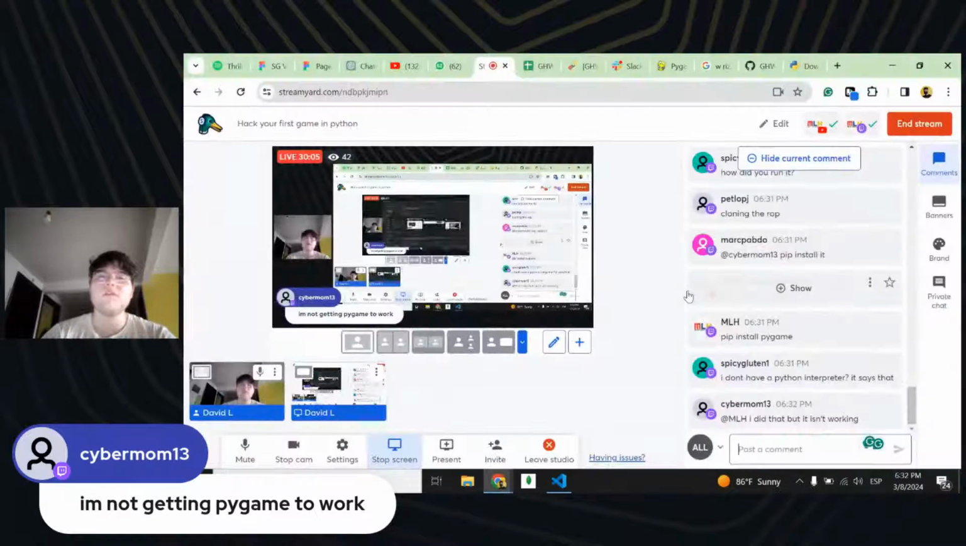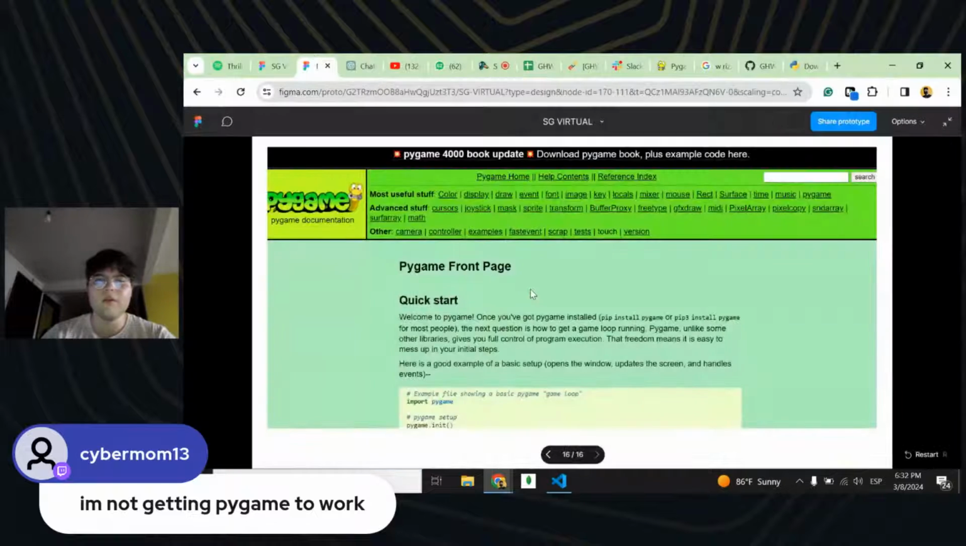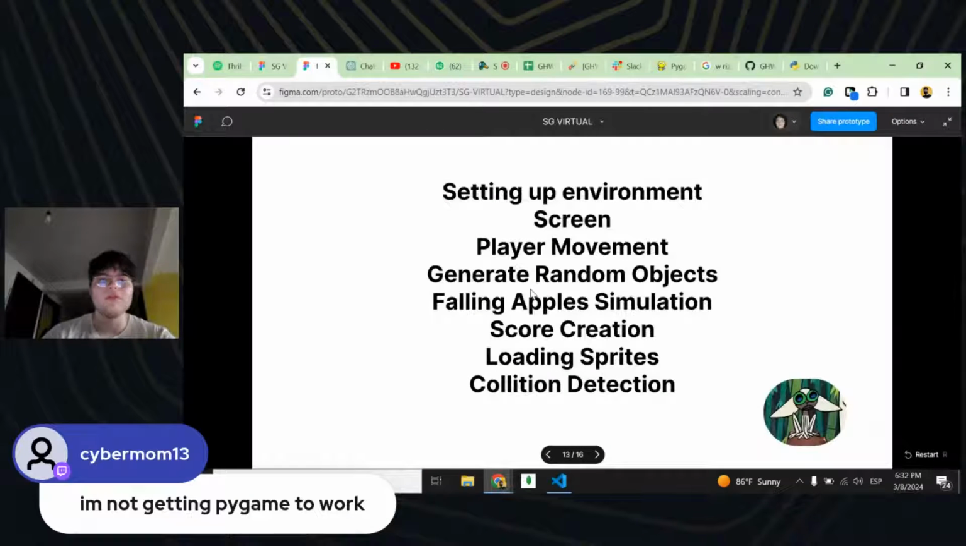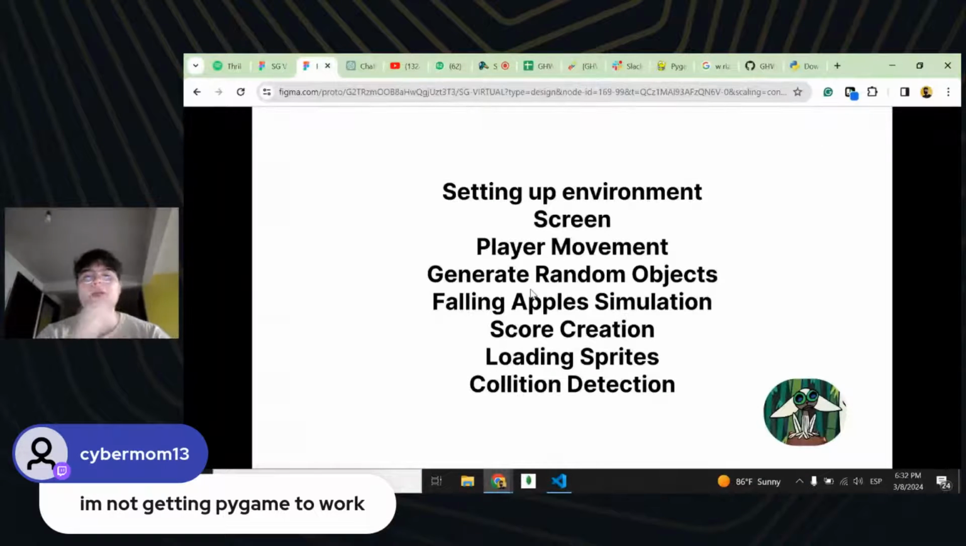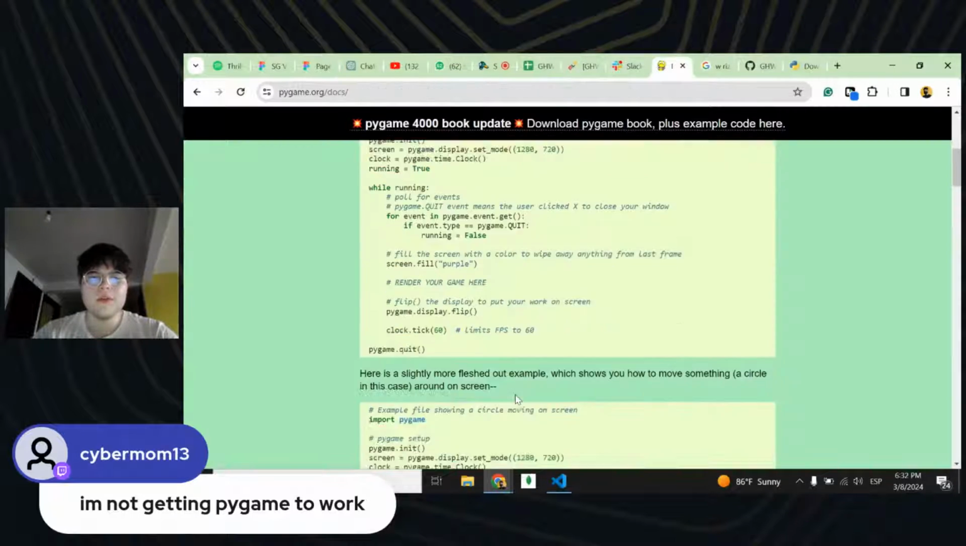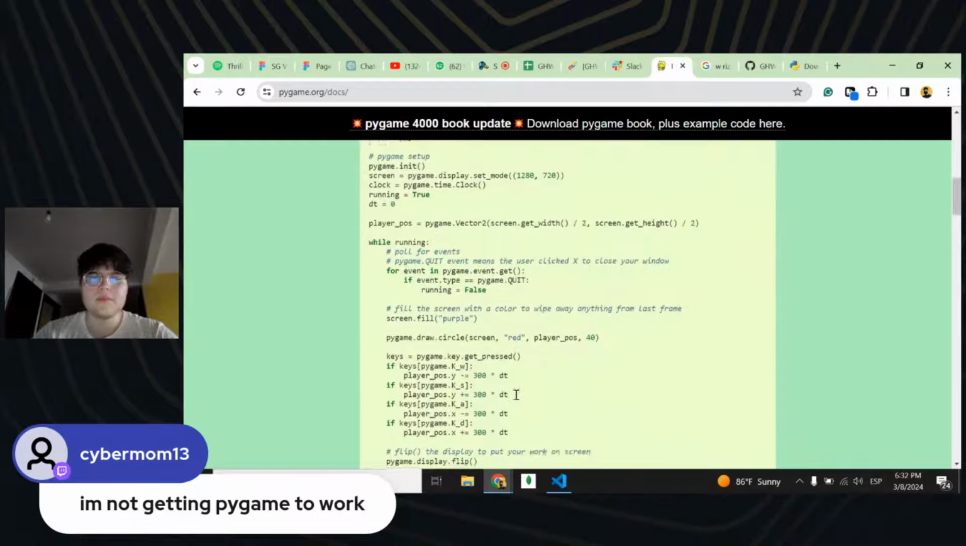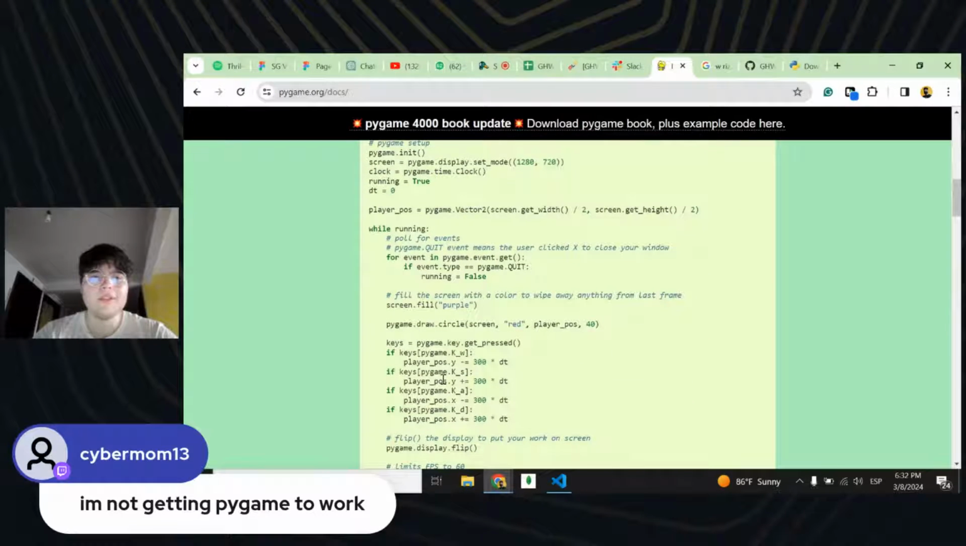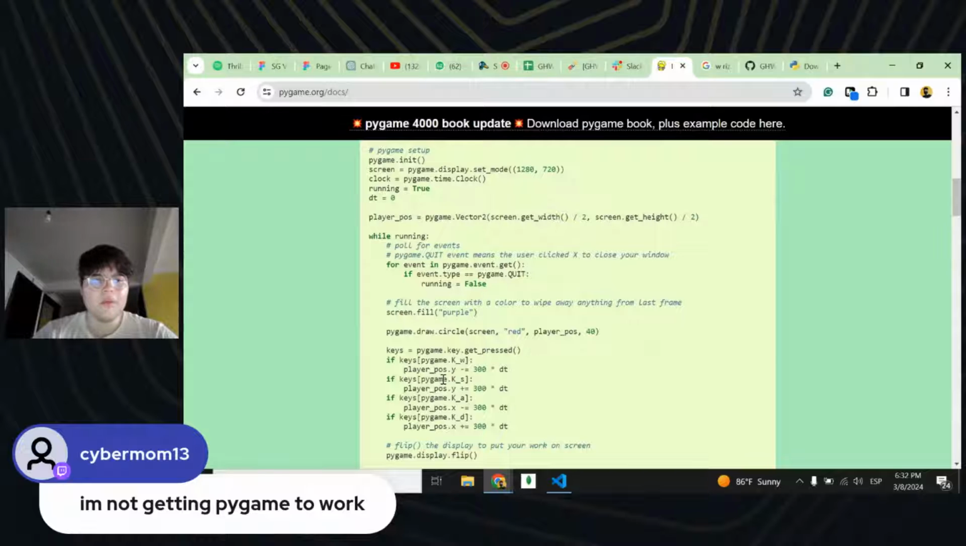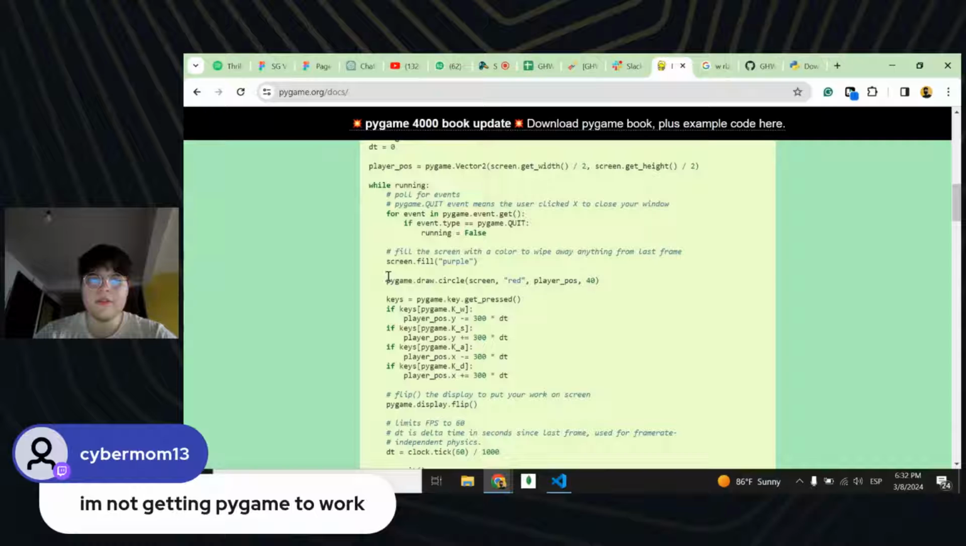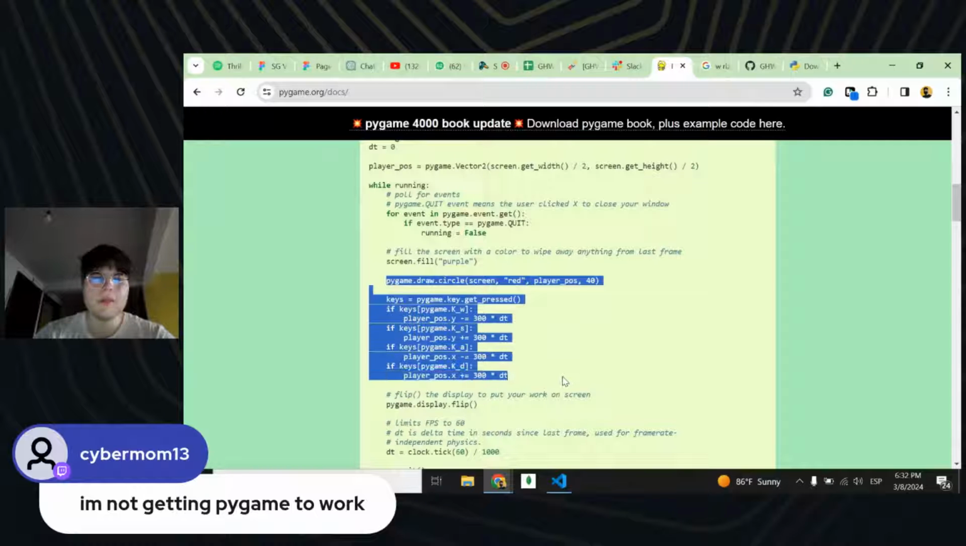Okay, first check mark. We have already installed and set up our environment. We have been able to see our screen, and the next thing that we need to do is set the player movement right here. So how do we do that? Let's go into the documentation and see how we can get our player movement. So let's just copy and paste this from the documentation.